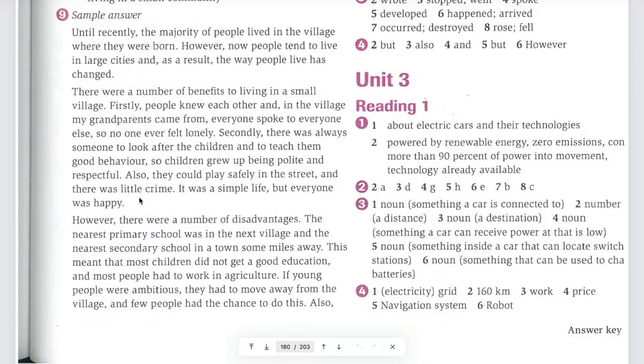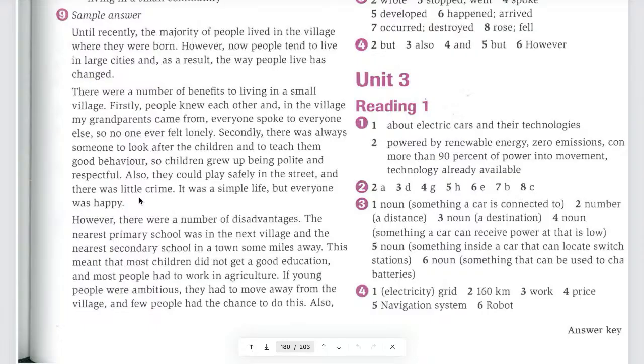But as I said, of course you cannot get a band 9 with this. It's just a sample answer. It's good enough, but it's not there for you to get a band 9. You understand? If you want to get a band 9, you have to do something more about it. It's just an example. Got it?